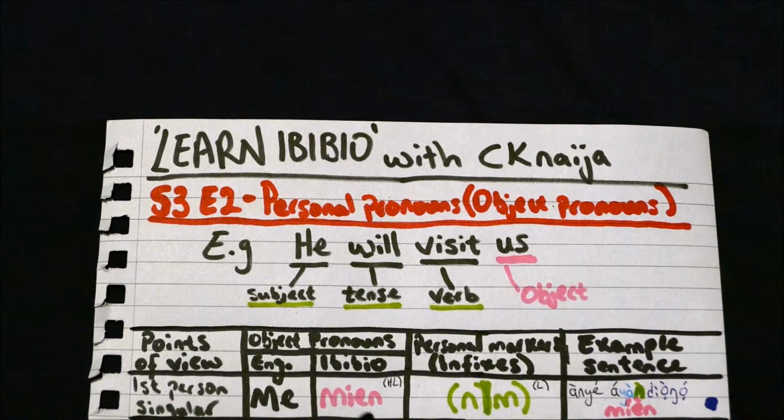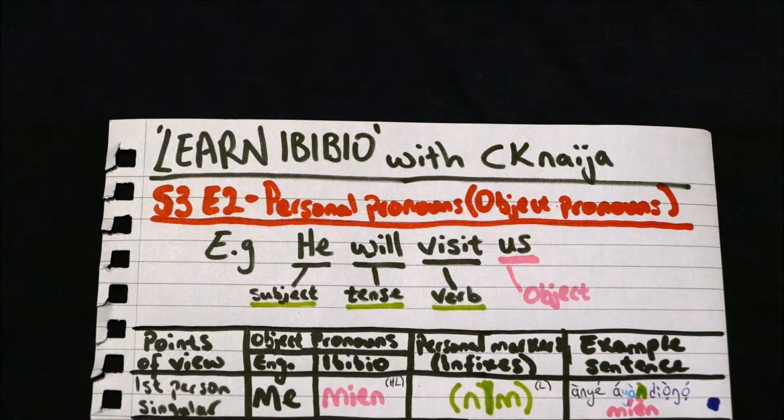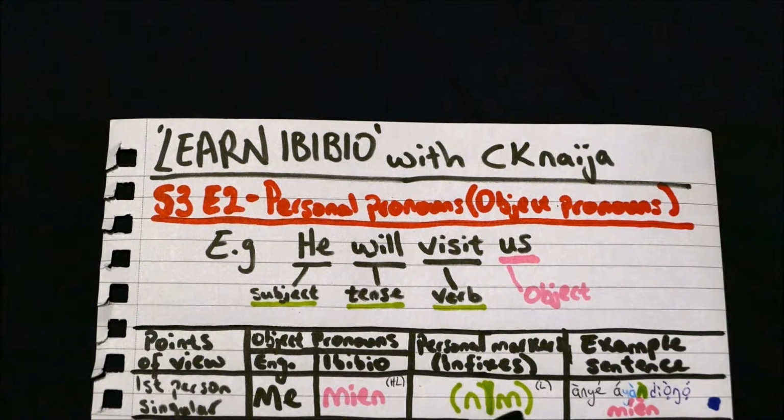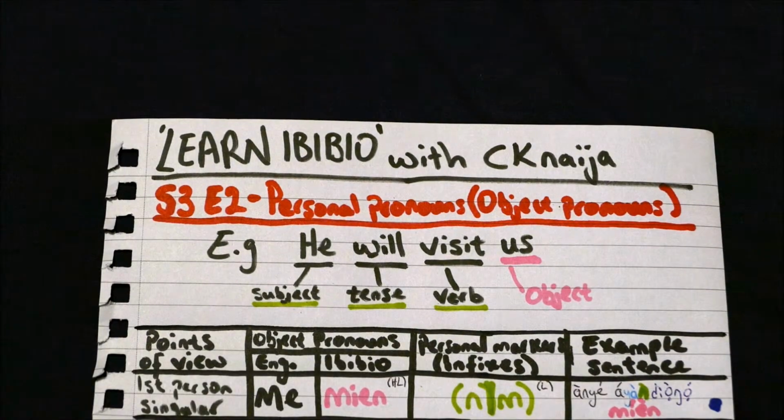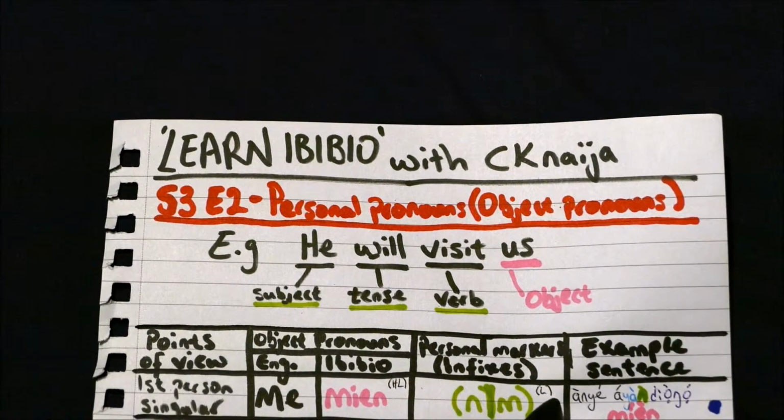Mien. Just like with the subject pronouns, in the object pronouns, the representative of this word, mien, is n, and that is in the low tone.